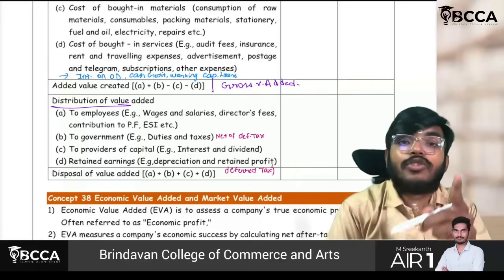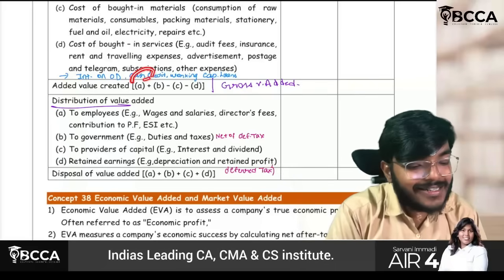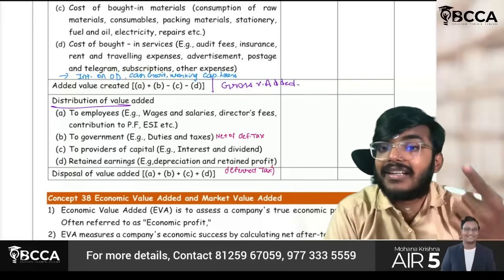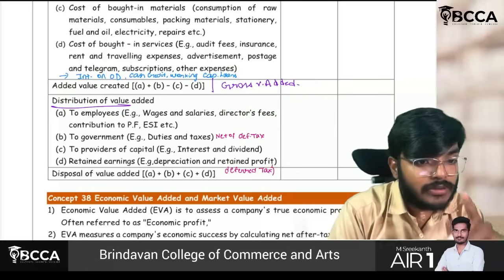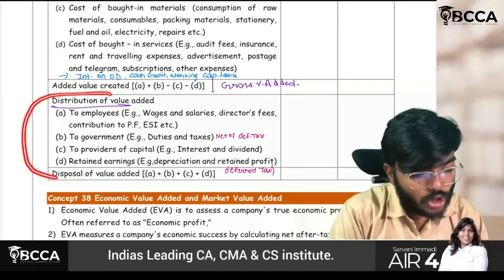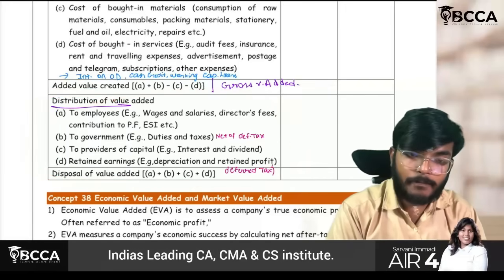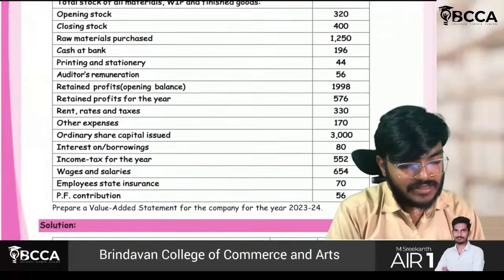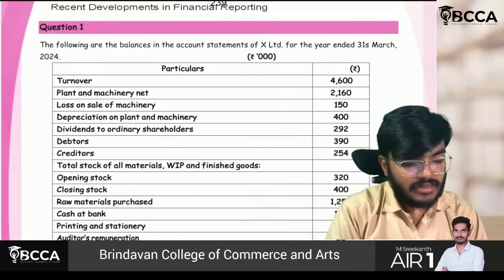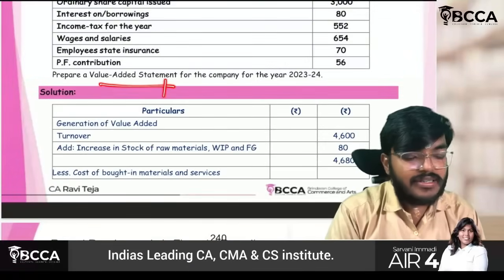Okay, but interest on working capital loans or cash credit or overdraft also will be adjusted in calculating gross value added only. But if it is related to long-term debt, it will be shown in the distribution of value added statement in here. Quickly come to the question, guys. Here they are asking you to prepare a value added statement.